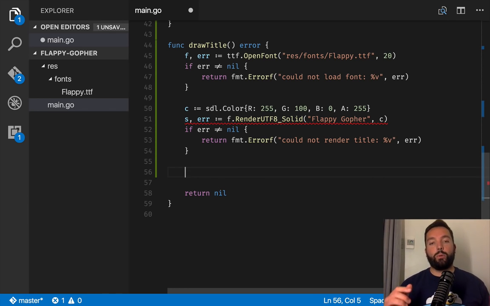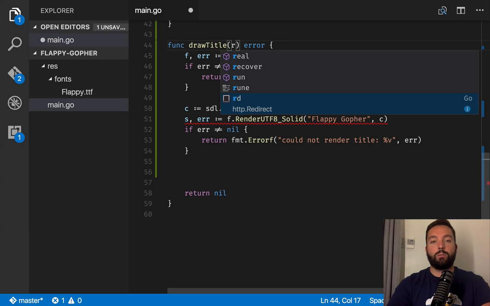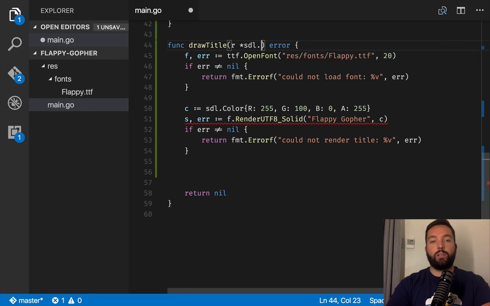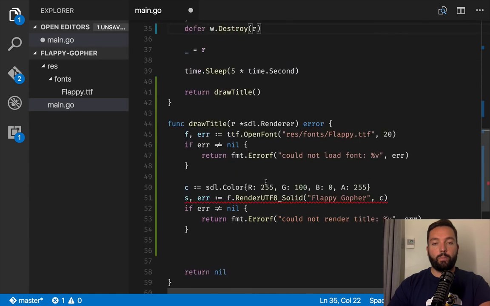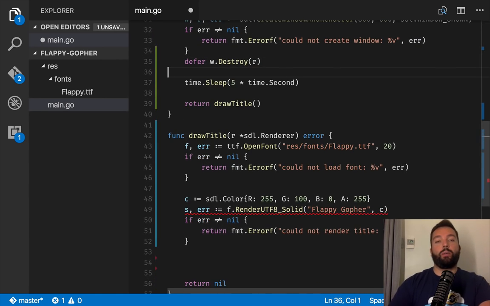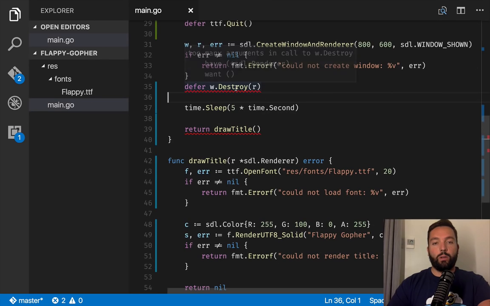To create the texture from the surface, we're going to need the renderer, so I'm going to need to pass it. It's an SDL.Renderer, and we're going to pass it here. And since now we're using it, we can get rid of that line.